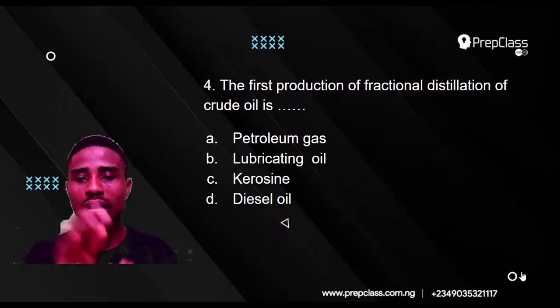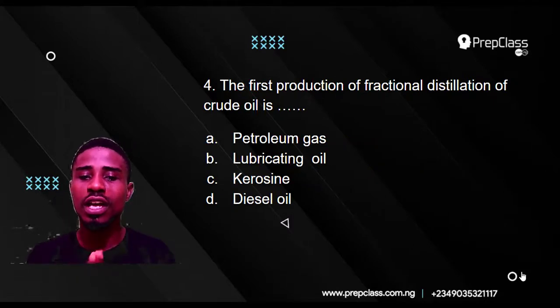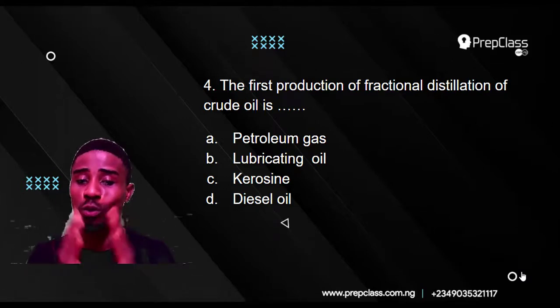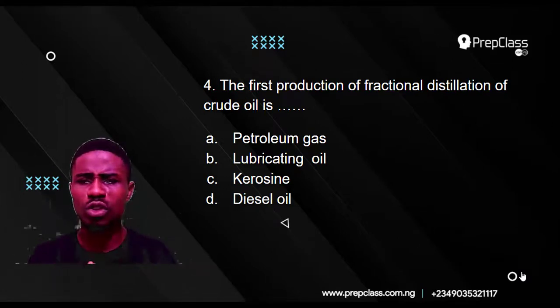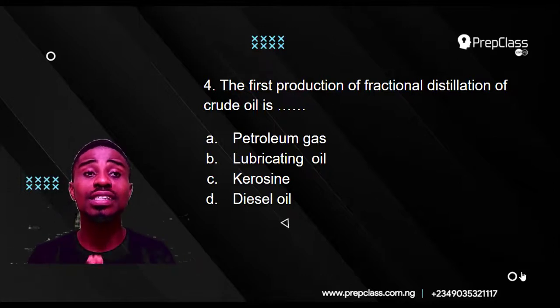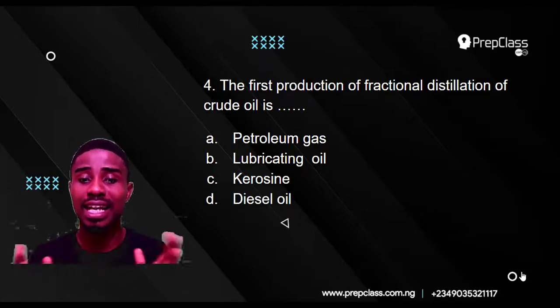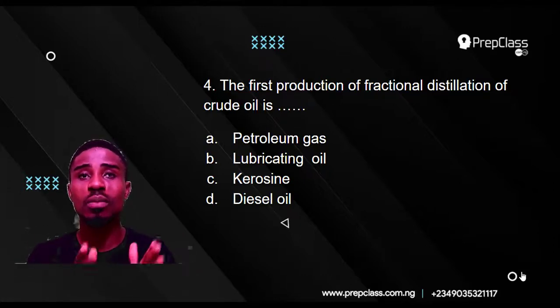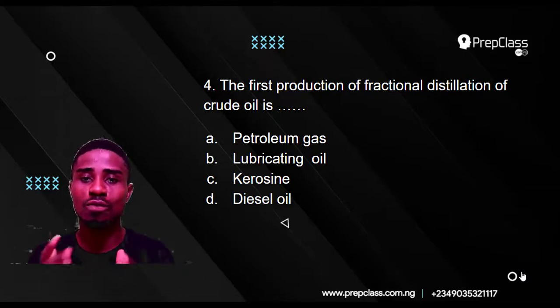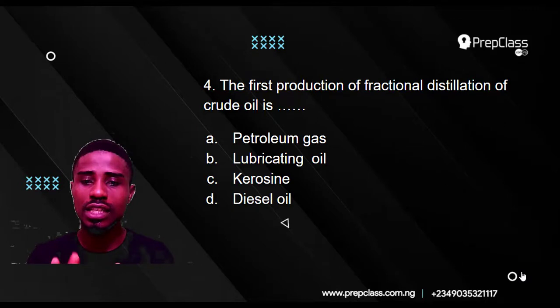So looking back at our options: A, petroleum gas; lubricating oil; kerosene; and diesel oil. The correct option should be petroleum gas. Why petroleum gas? Because petroleum gas is volatile. The rest are liquids. Petroleum gas is a gas, and gases are volatile. They can escape easily. They have lower boiling points.